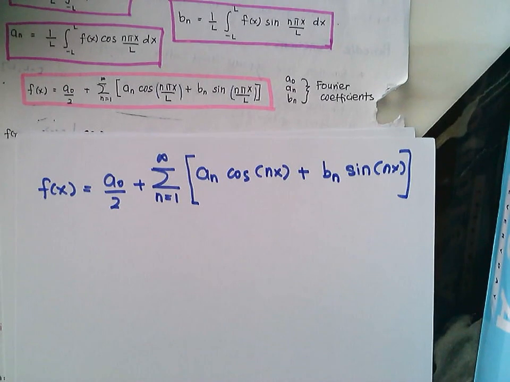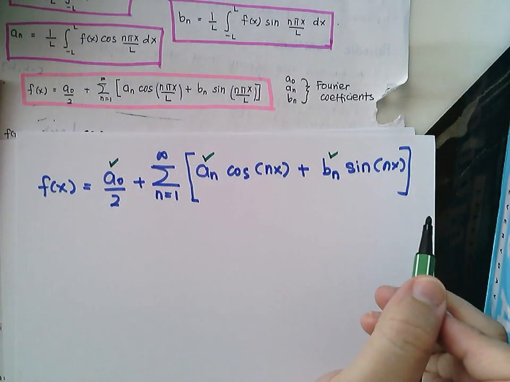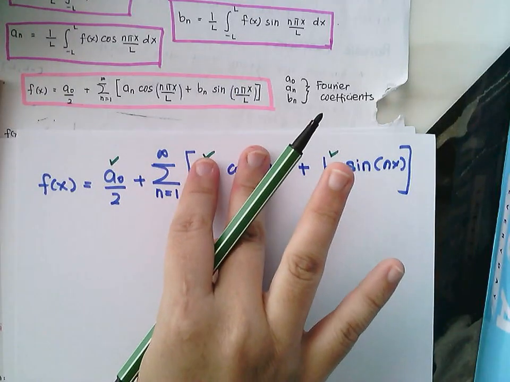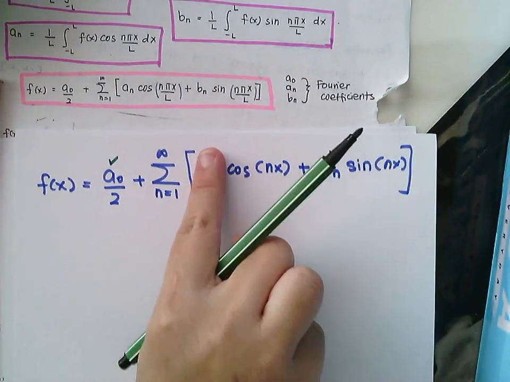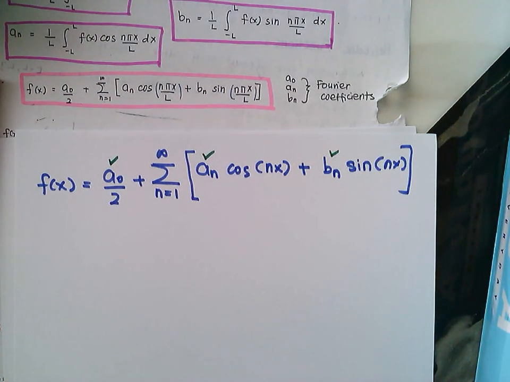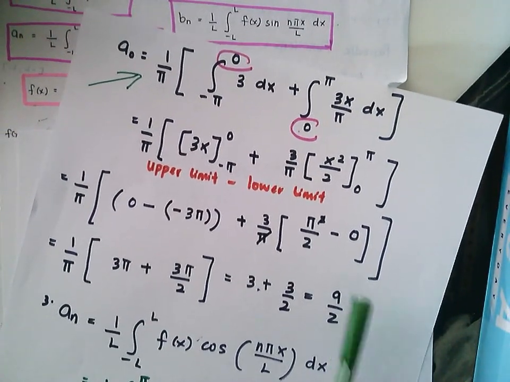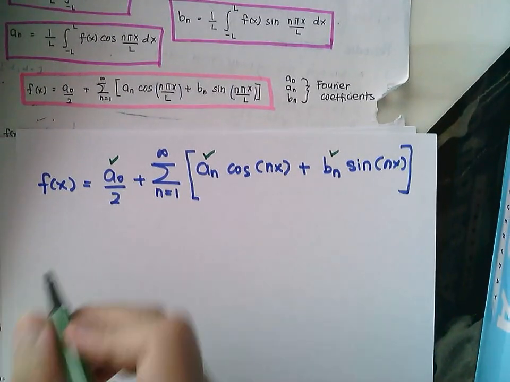Now you are going to plug in your values for a naught, an and bn. If you get your an equal to 0, you don't have this function, because 0 multiplied by any function will give you 0. But for this example you have values for a naught, an and bn. Your a naught is equal to 9 over 2, so 9 over 2 divided by 2 will give you 9 over 4.